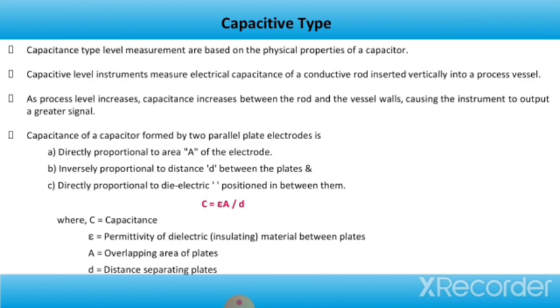Capacitance of a capacitor formed by two parallel plate electrodes depends on three factors. First, it is directly proportional to the area A of the electrode; inversely proportional to the distance d between the plates; and directly proportional to the dielectric in between them. So it is given as C equals epsilon A upon D, where C is the capacitance, epsilon is the permittivity of the dielectric material between the plates, A is the overlapping area of the plates, and D is the distance separating the plates.